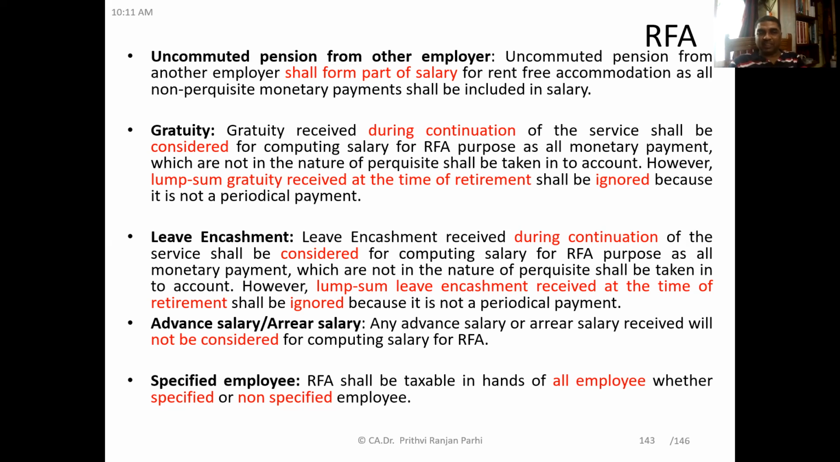But however, advance salary or arrears of salary, if the employee has received it, because of which he is receiving more salary, this advance salary and arrears salary will not be.